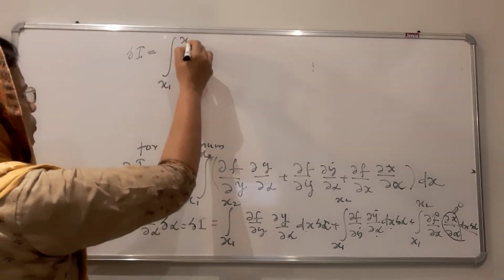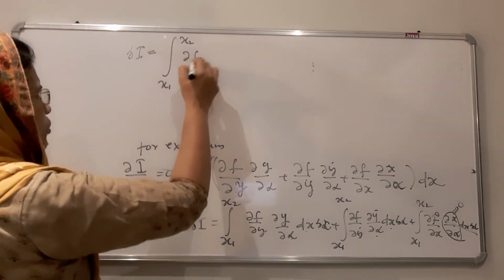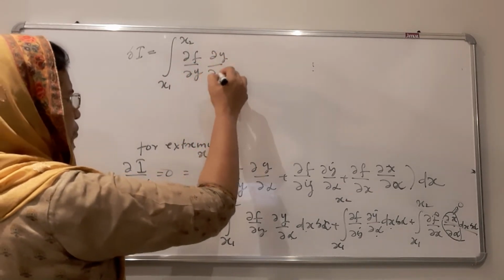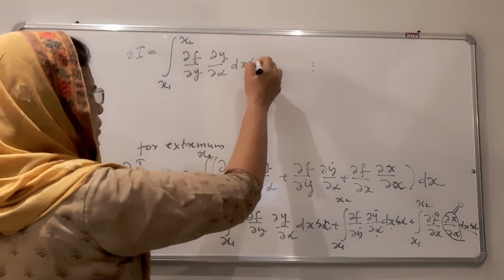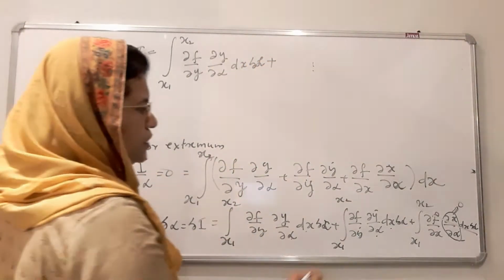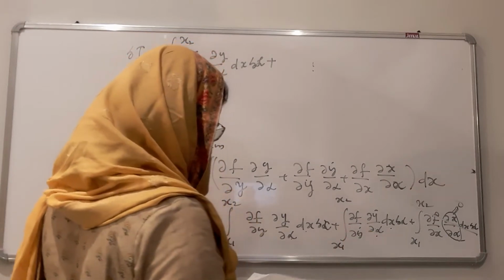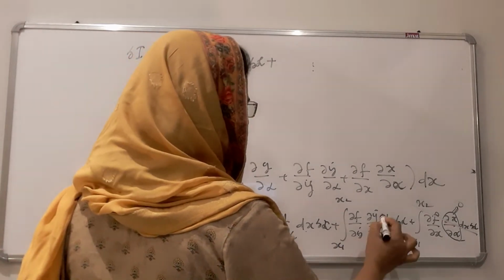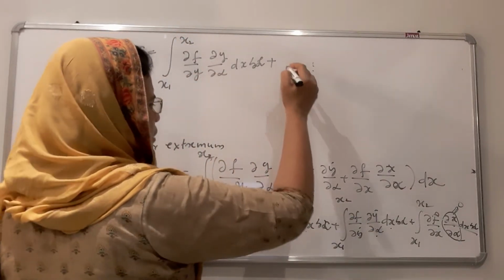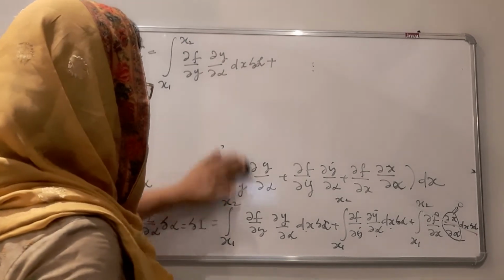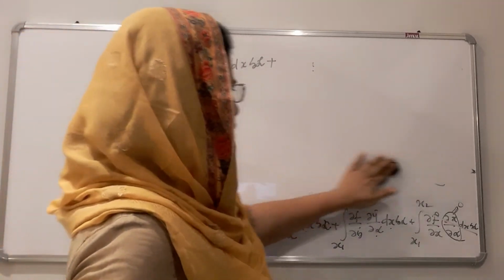x1 to x2, ∂f/∂y into ∂y/∂α dx δα, plus the second term. We can integrate the second term once again, separately, and add it to this one. The second term is